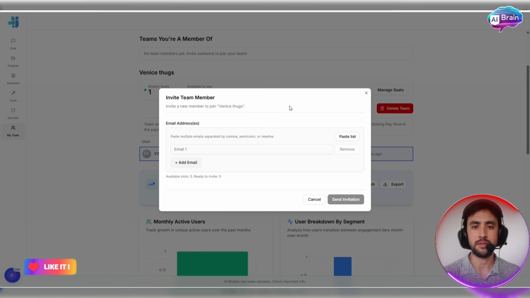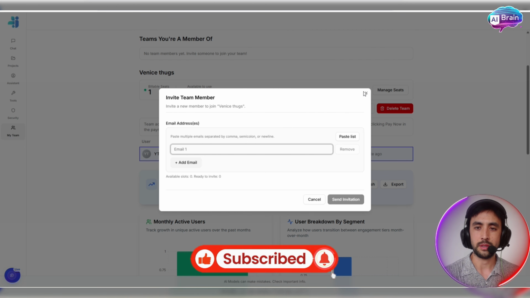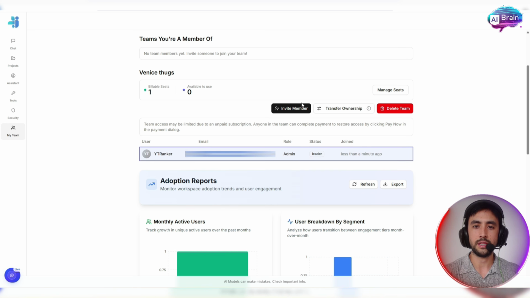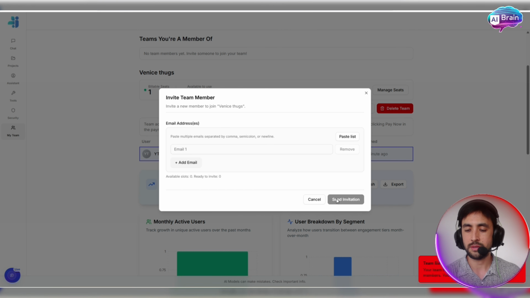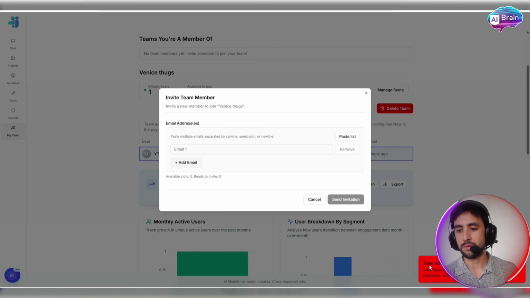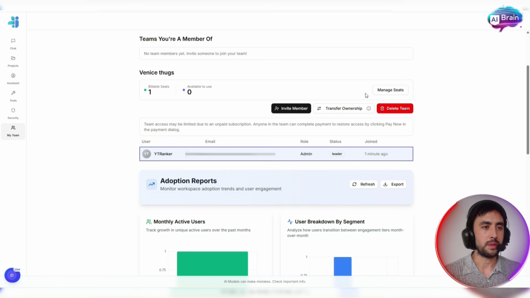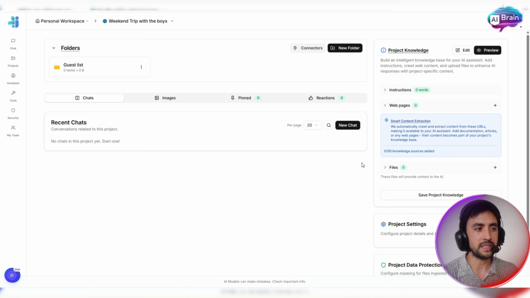If we click on this invite member button, for example, we can invite ourselves just to show you as an example. It's as easy as this, guys. Super easy, super seamless. We can add our first one and send our first invitation. You can see the team has reached the maximum limit of 1 member. So once you've got your subscription up and running fully, you can go ahead and do that.